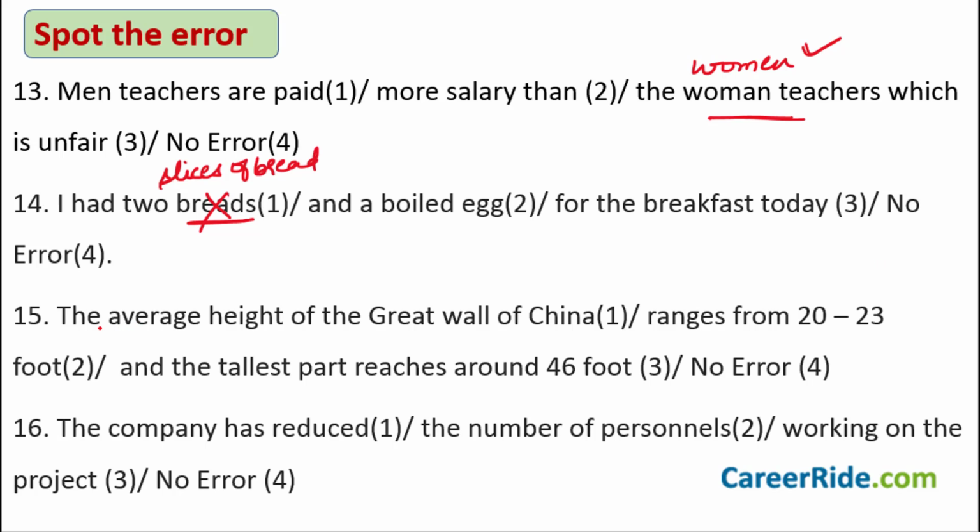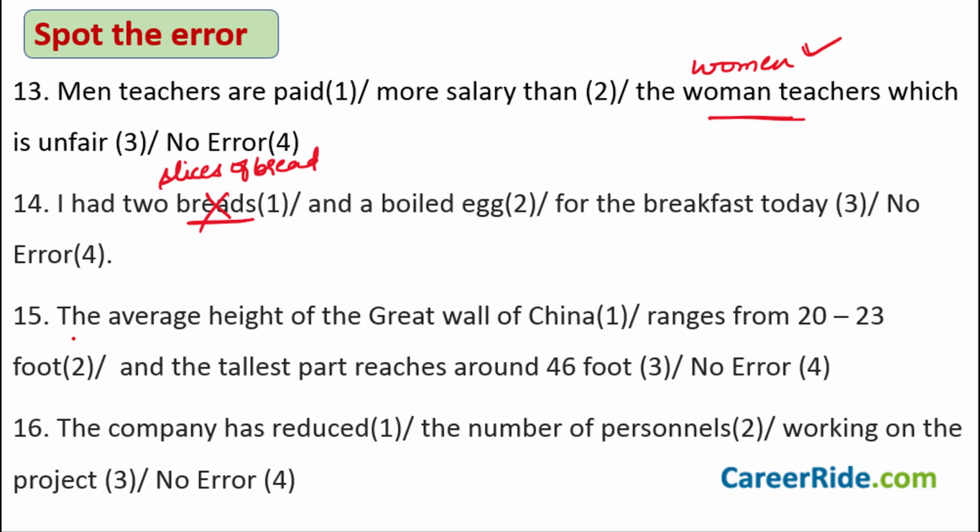Sentence number 15. The average height of Great Wall of China ranges from 20 to 23 foot and the tallest part reaches around 46 foot. The fourth part says no error. Now in this sentence, the mistake is actually, I have purposely done this for you. The mistake is in the second and third, both the parts of the sentence. You will not find this kind of a sentence as it is in the exam. They'll not give you the mistake in 2 parts of the sentence. But just to ensure that you understand these things properly, I have constructed this kind of a sentence for you.